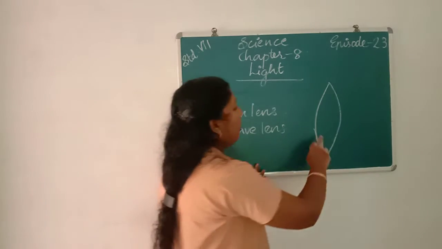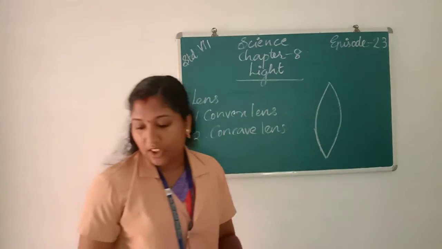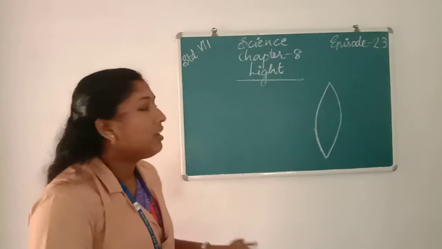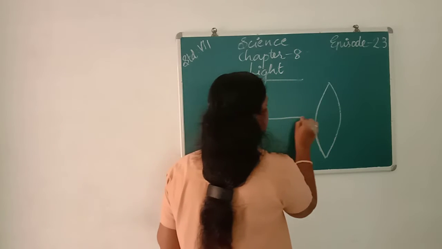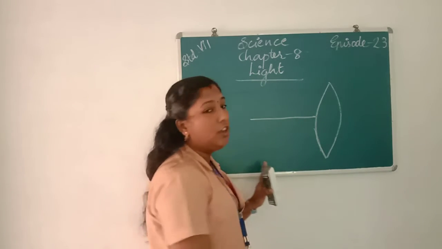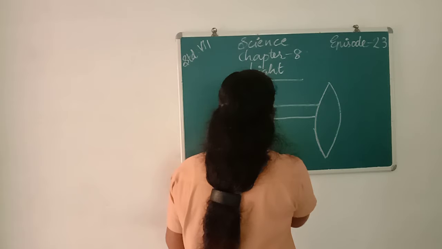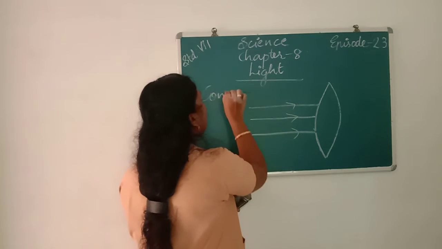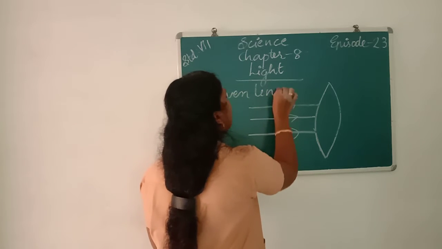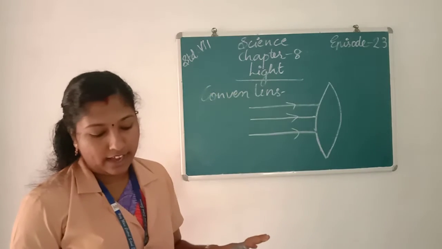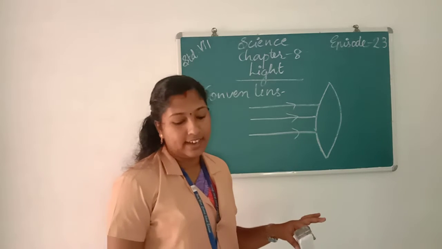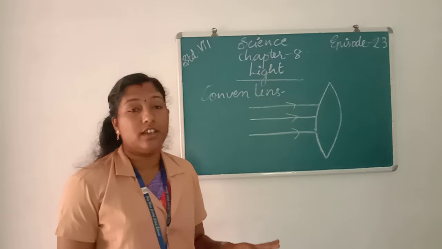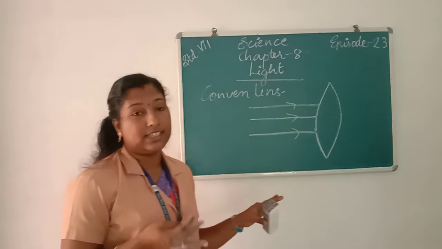If a ray of light passes into a convex lens, it merges the light rays passing through it at a certain point.